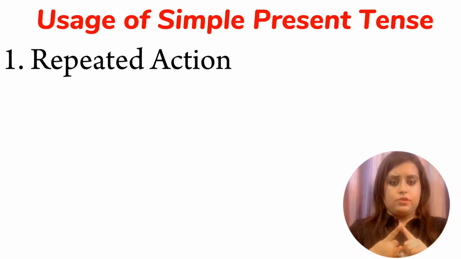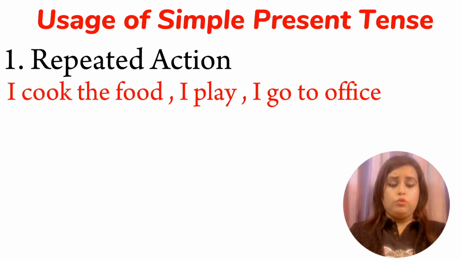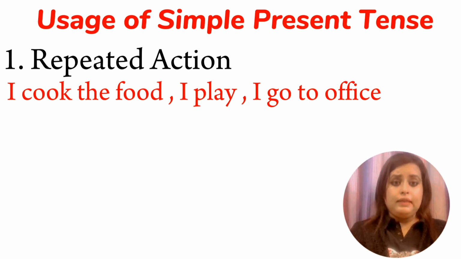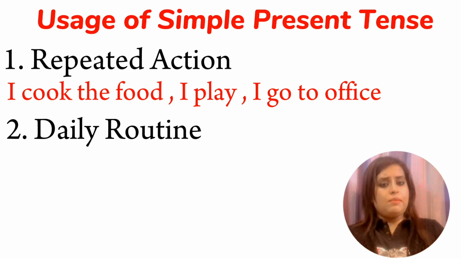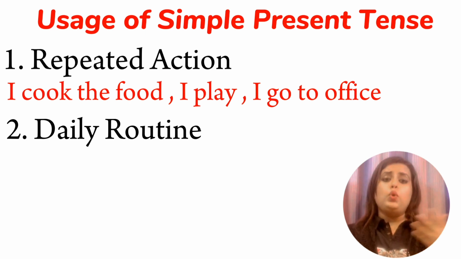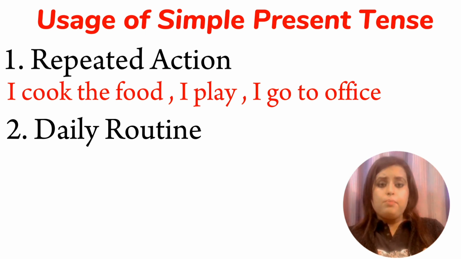Now comes the usage, very important, where we will be using this tense. Number one, repeated actions. The actions that keep on repeating, like I cook the food, I play, I go to office, I clean the house. So they are something like repeated actions. I do it daily. Next, it is daily routine. In a similar way, the actions that you do daily, repetition is there. So that comes under simple present tense.